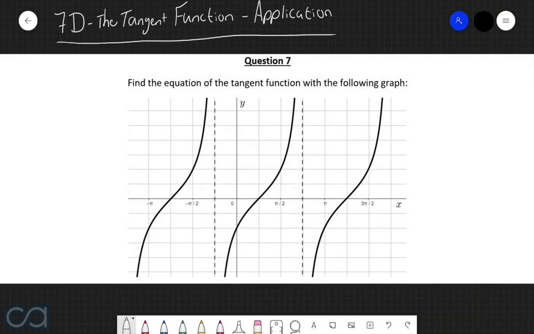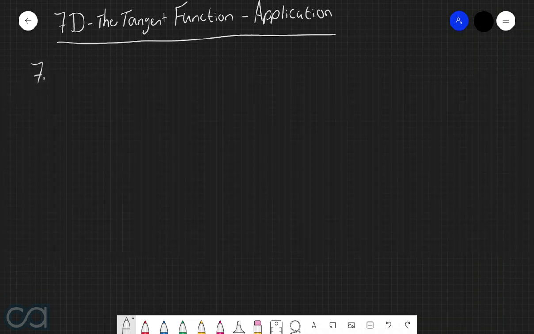Question 7. Find the equation of a tangent function with the following graph. Alrighty, so in a question like this, our ultimate goal is to write the tangent function in the following format: y equals tan of b multiplied by (x take c). And our job is to find the values of b and c. So let's first of all bring back the graph that we had in the original question, just so we can analyze it a little bit further.